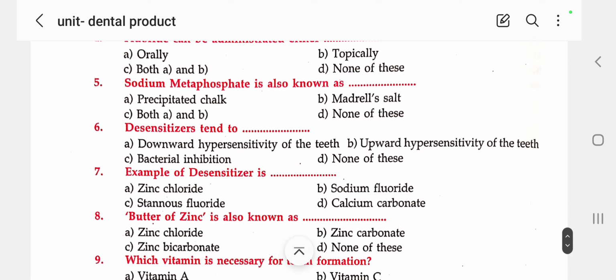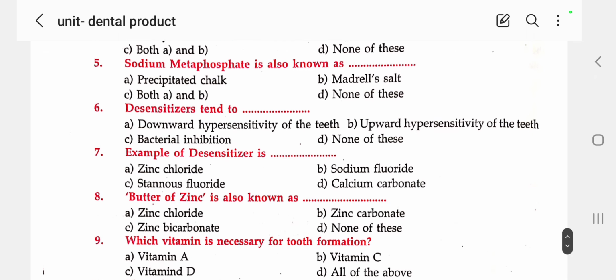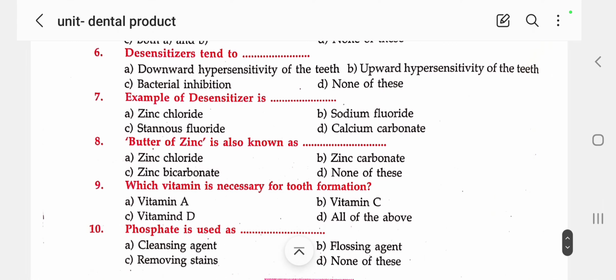Next, desensitizers tend to decrease the hypersensitivity of the teeth. Next, examples of desensitizers are zinc chloride, sodium fluoride and stannous fluoride. Always remember fluoride in the form of sodium fluoride and stannous fluoride. Next, butter of zinc is also known as zinc chloride, a synonym for zinc chloride.